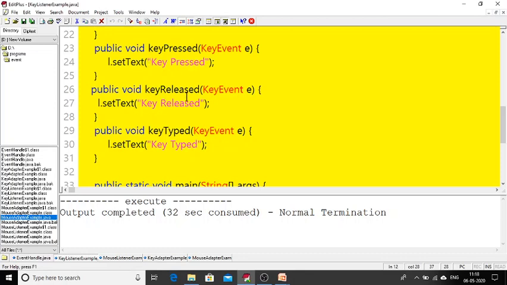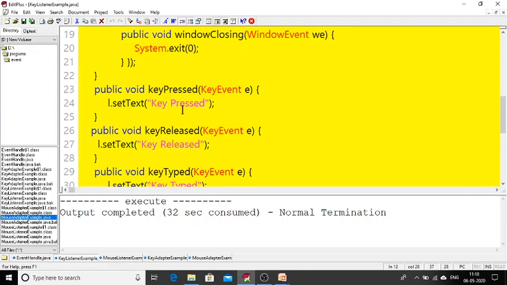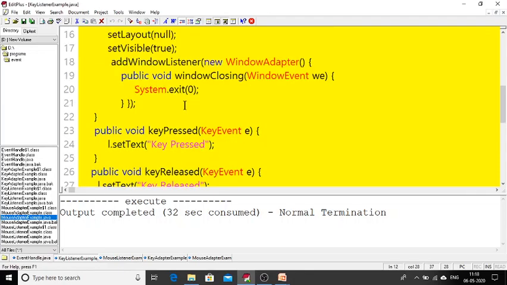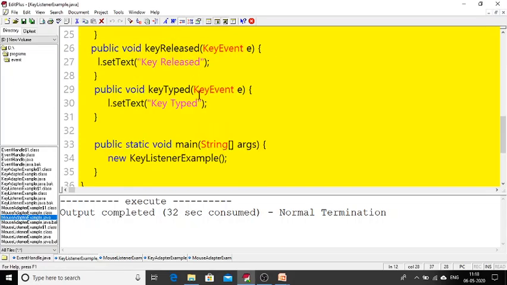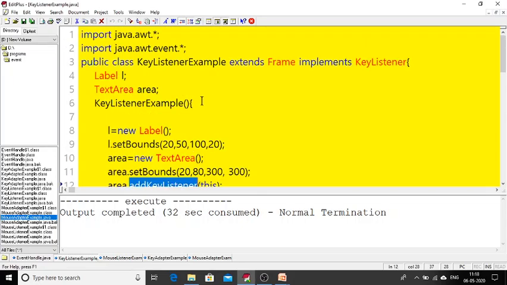When I release the key, the compiler, with the help of the key listener, calls the method key released. For showing key release, I have done label dot set text of "key release". So this is how I have made a simple program to listen to keys. I think you understand how to handle keys.